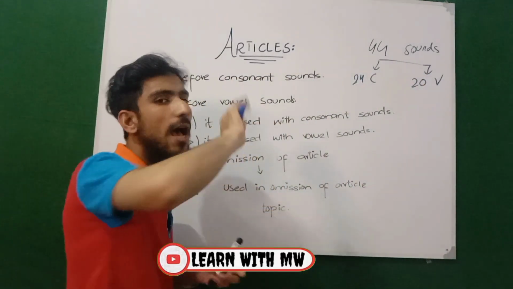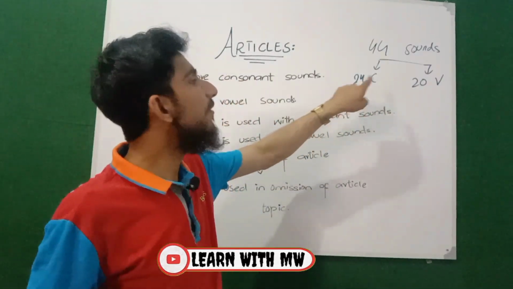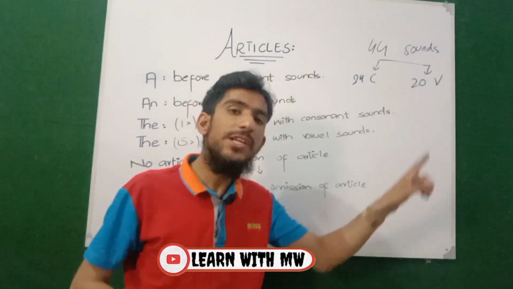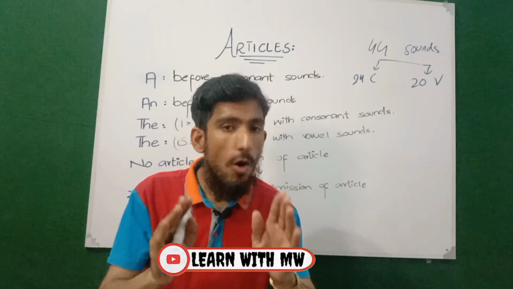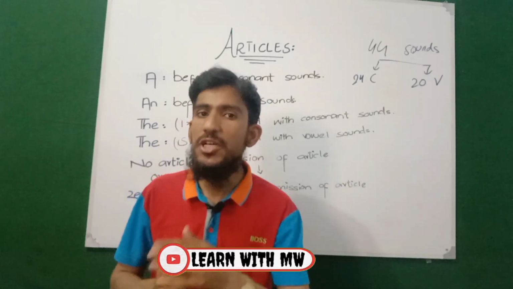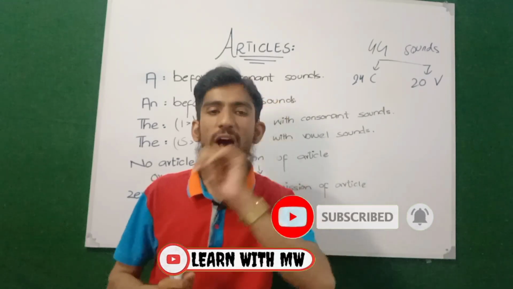So 44 sounds as a whole are there in the English language, 24 of them are consonants and 20 of them are vowels. So on the basis of vowels, grammarians have categorized articles. On the basis of sounds, there are 5 articles.